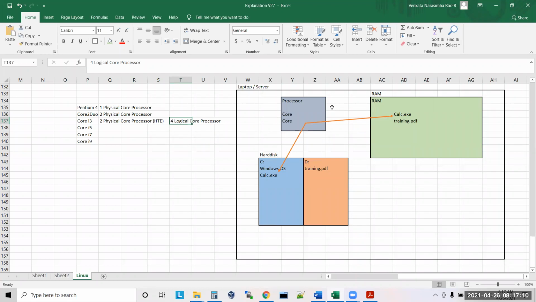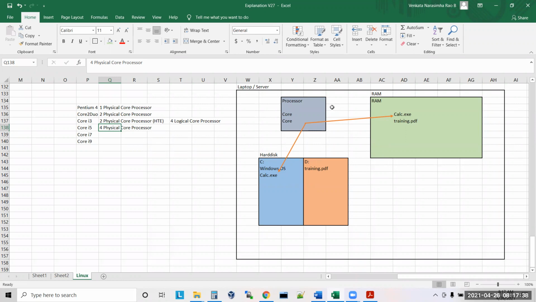Yeah. Okay, so now what is i5, sir? 4 physical cores. So this is 4 physical cores, but no HTE, no hyper-threading enabled. It means it has only physical cores. Now tell me, is a physical core faster or is a logical core faster? Physical core. A physical core is always faster.